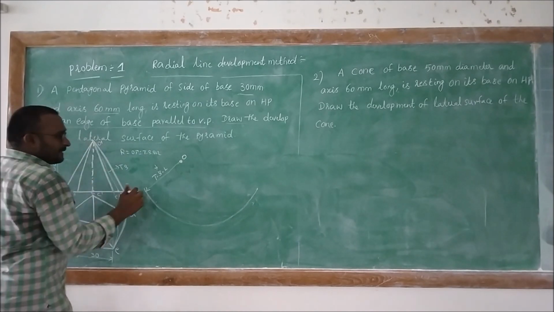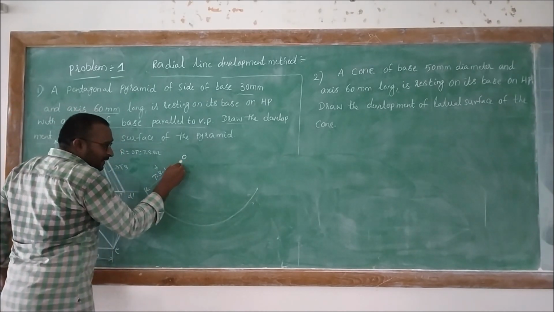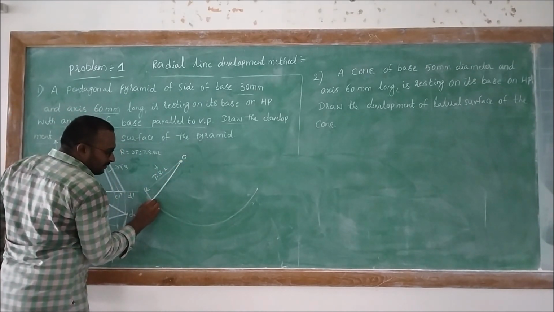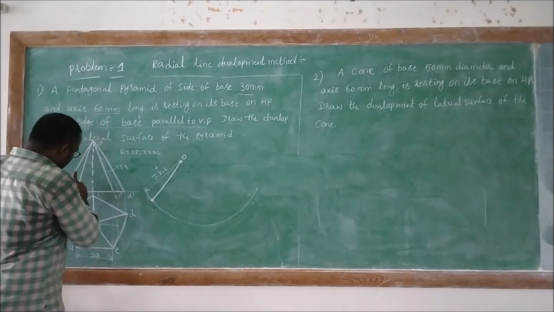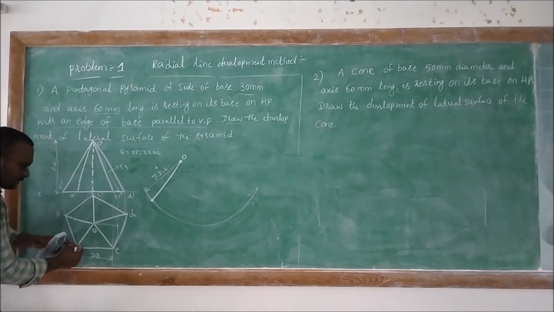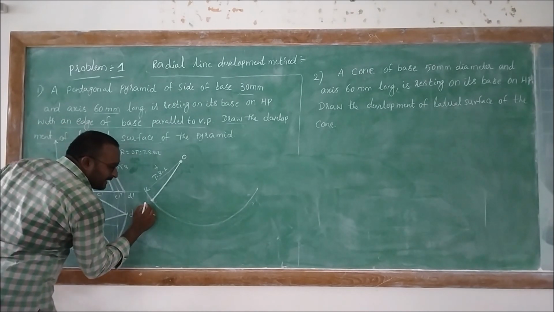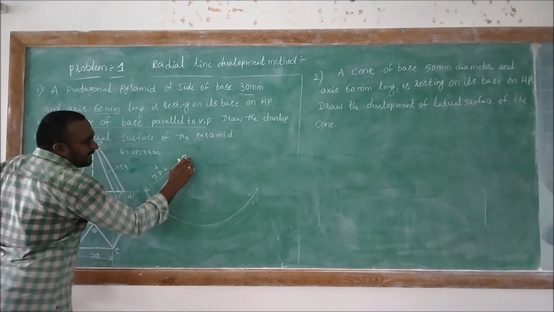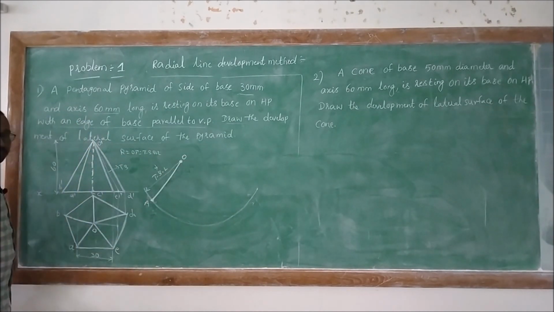The true slant length of the pyramid. Then draw a vertical line, and here this is the point A. We are going to tear out like this. Then here there will be a point A. Here it is capital O.